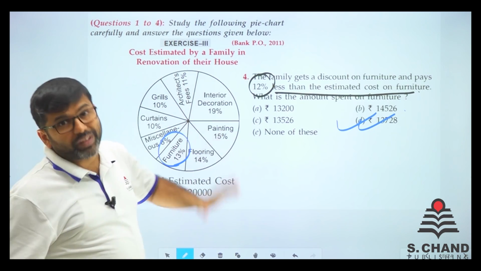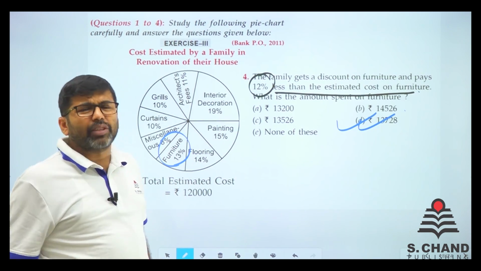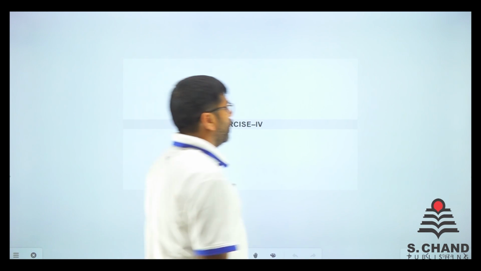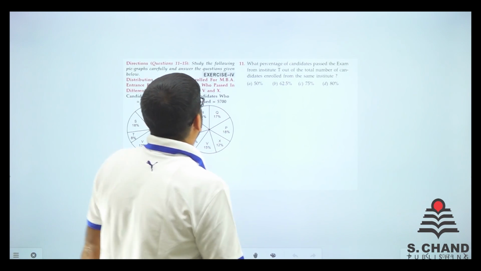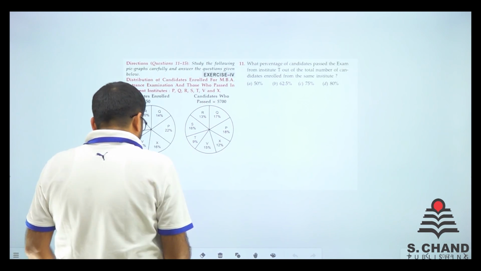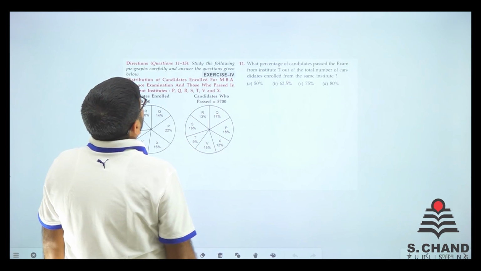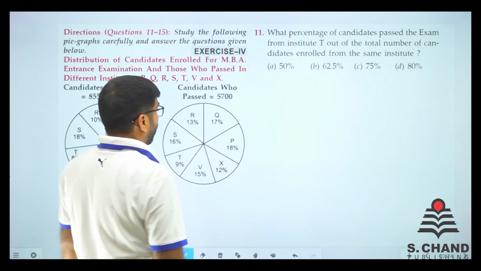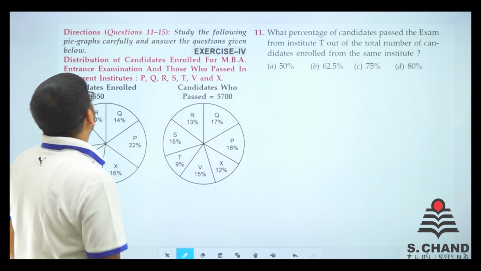So all the 4 questions are done from this exercise. Let's move on to the next exercise. Exercise number 4, and we'll do some more questions from this exercise. Now this time we are with 2 DIs, like 2 charts, and it is question number 11 to 15 from exercise number 4. Let's see how it goes.